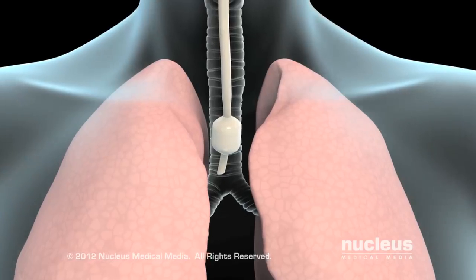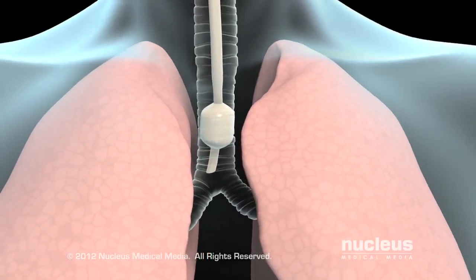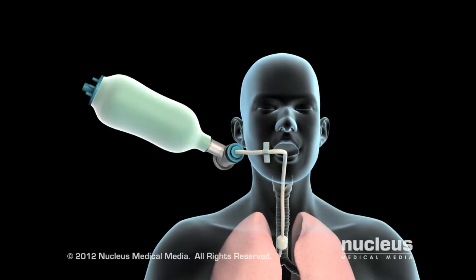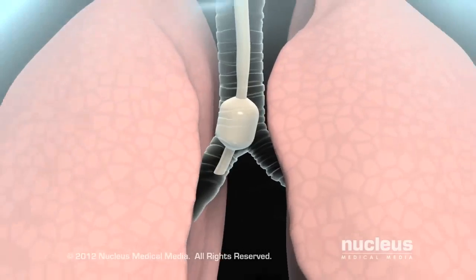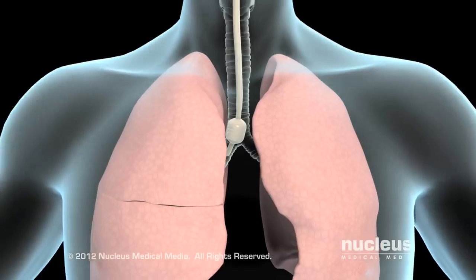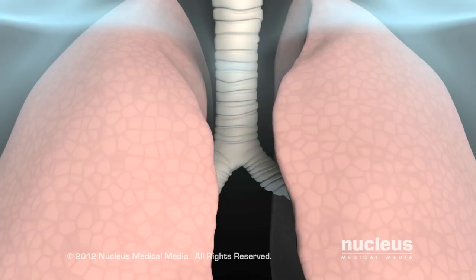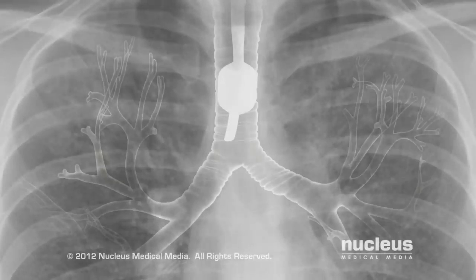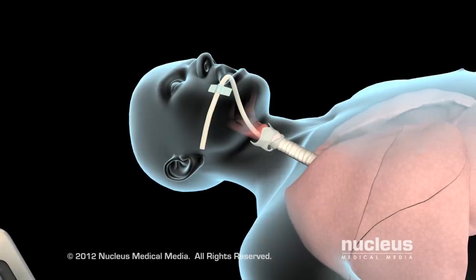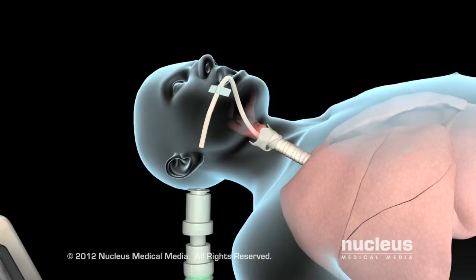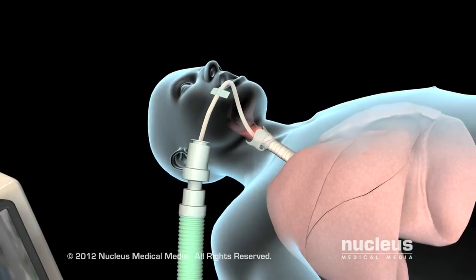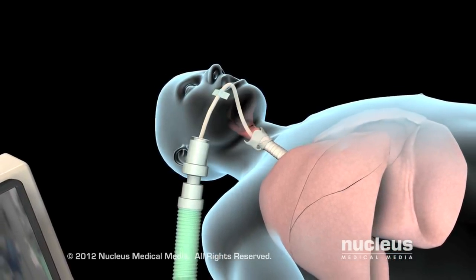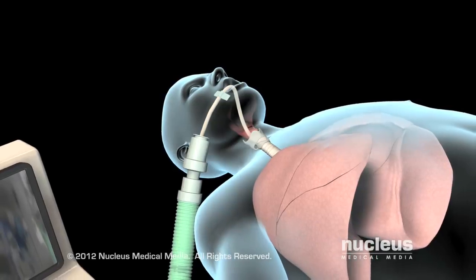Your doctor will check to see that the tube is properly positioned in the lower part of the trachea by inflating your lungs with a special bag and listening for breath sounds on both sides of your chest. If the end of the tube is too low, both lungs will not receive the same amount of air. In some cases, an X-ray is taken immediately after intubation to confirm the tube's placement. Once the endotracheal tube is in the proper position, your doctor will attach it to the mechanical ventilator, a specially designed pump that aids respiration by delivering well-oxygenated air into the lungs and permitting carbon dioxide to escape from the lungs.